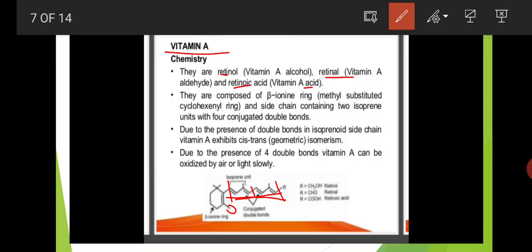Here this is the structure. First is a beta ionone ring, a methyl substituted beta ionone ring. This is the methyl group and this is the side chain. The side chain has four double bonds.